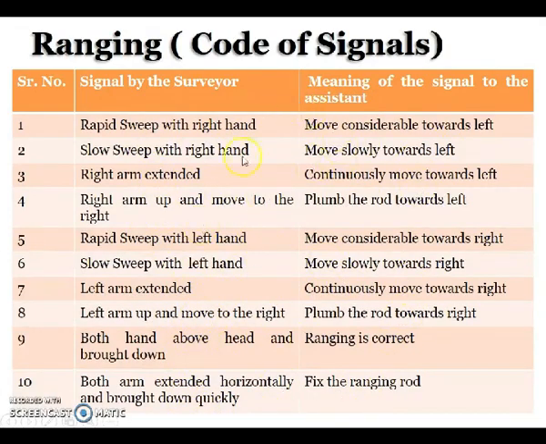Next, both hands above the head and brought down. If you take both hands above the head and bring them down, it means that ranging is correct, so the ranging rod has been brought to the exact place. Now both arms extended horizontally and brought down means fix the ranging rod at that place. Like this.